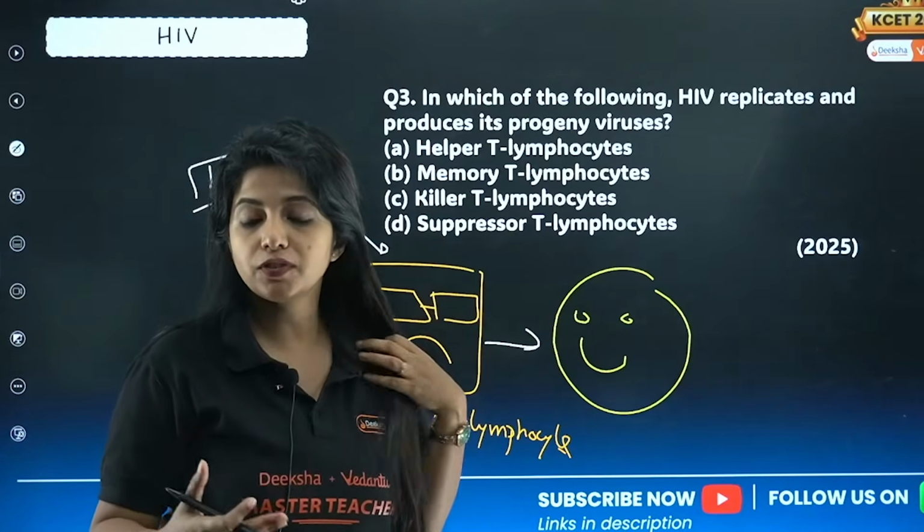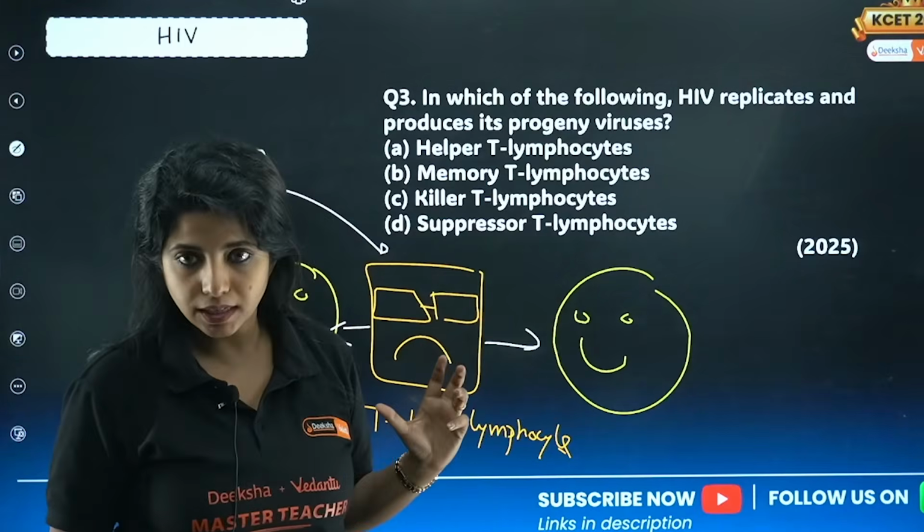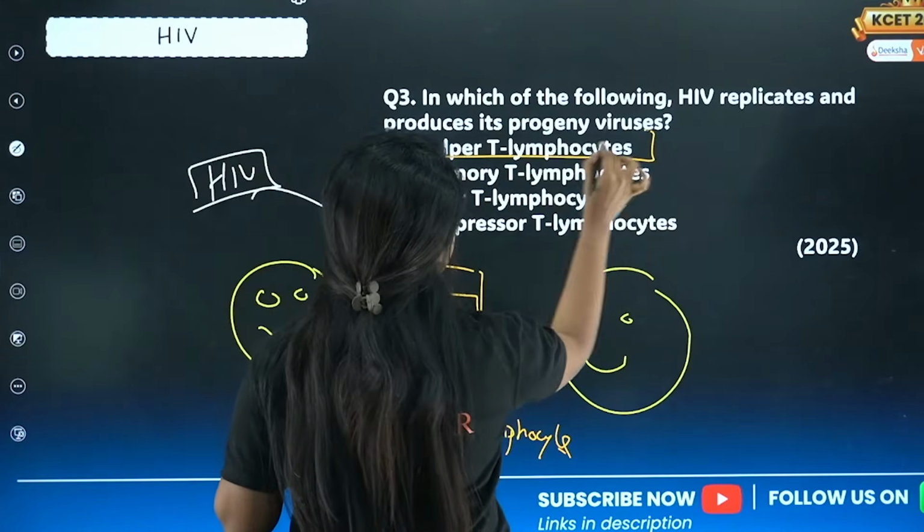There are different types of T lymphocytes. There is the cytotoxic T lymphocyte, which is totally different. This is the T helper lymphocyte. So your answer for this question would be this.